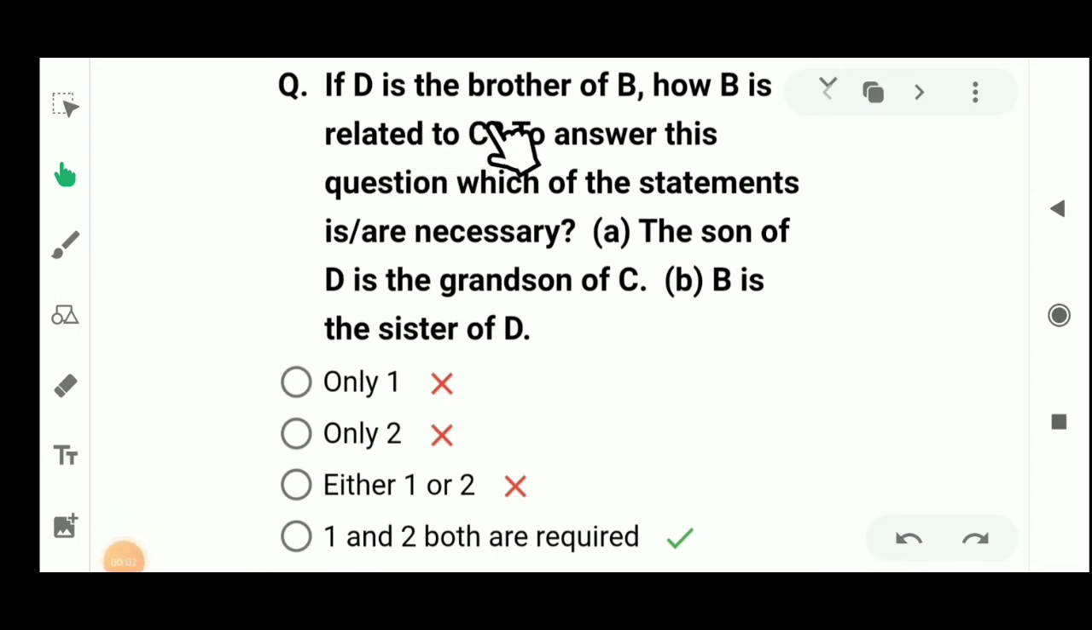Now let's see, students, the next question. If D is the brother of B, how is B related to C? To answer this question, which of the statements are necessary? The son of D is the grandson of C, and the second statement is B is the sister of D. Here are the options. Option D will be right for this question.